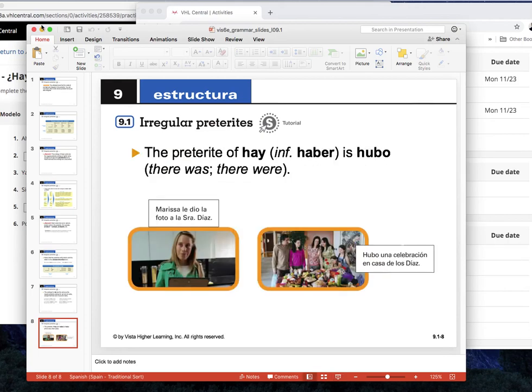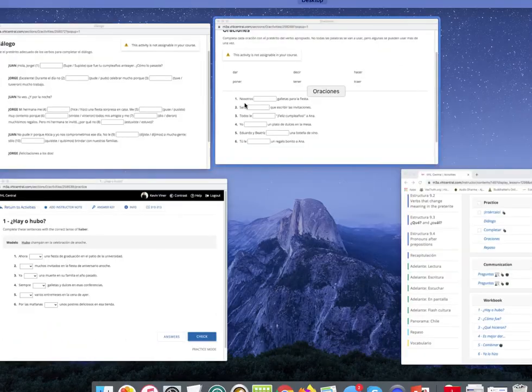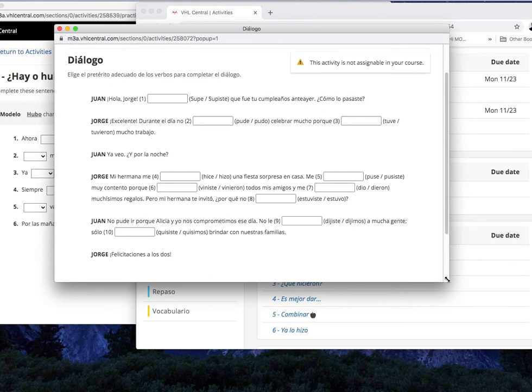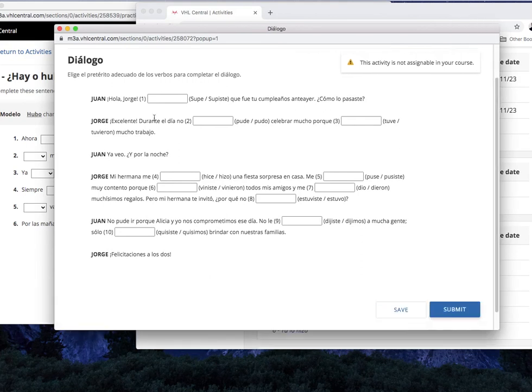All right, so that's it for this PowerPoint. Let's do a few activities. So we'll start here with this activity. So as always, you pause it before I give the answer, okay? So let's read the instructions. Elige el pretérito adecuado de los verbos para completar el diálogo. So here we have the forms. You just pick which one fits, okay?